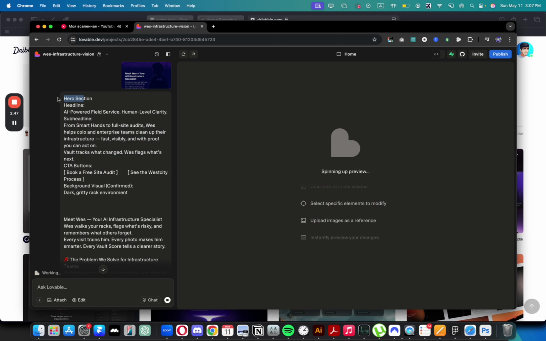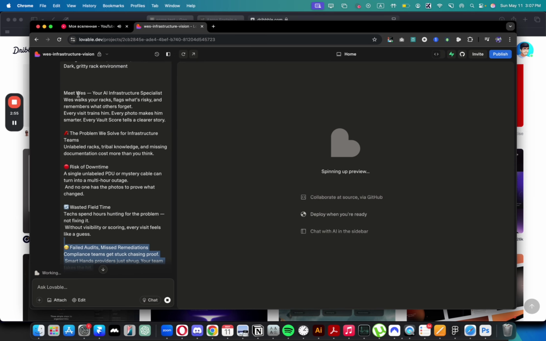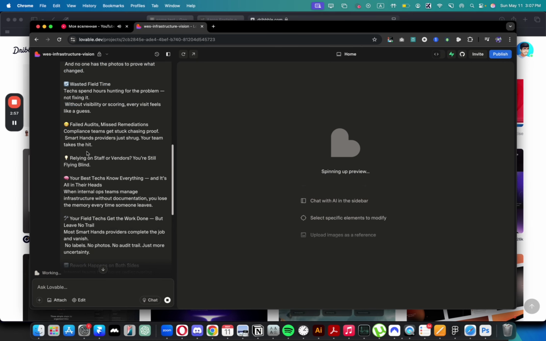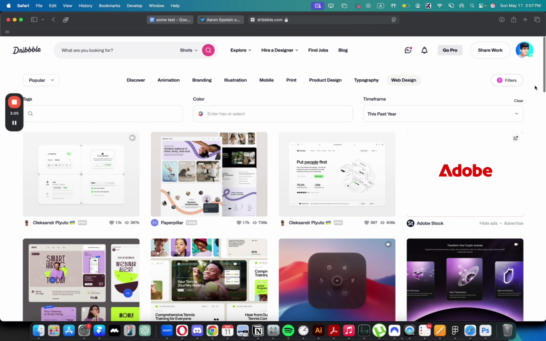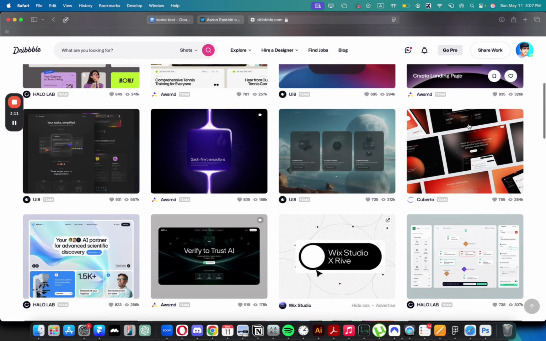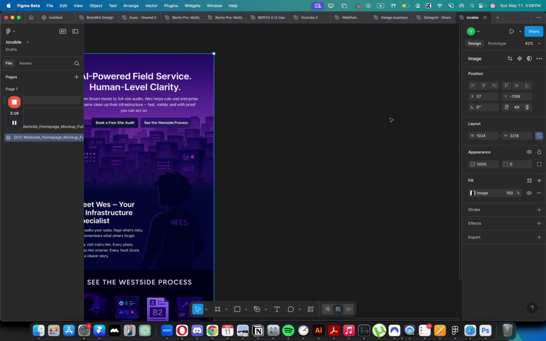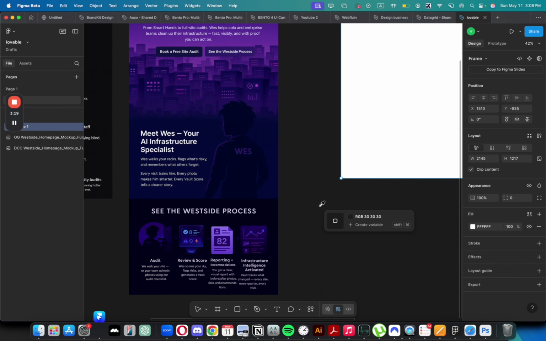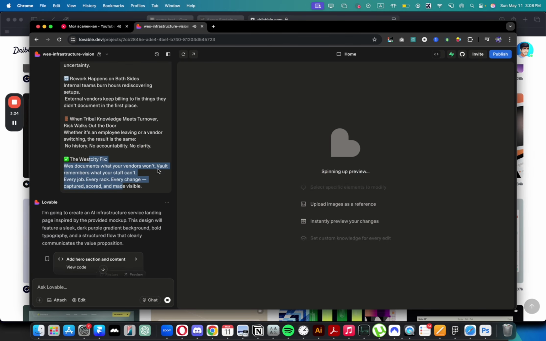Then it figured out that there's a hero section, which is the part above the fold that you have on any website. There are features, so as you can see, there are a lot of problems, and then there's one solution. I'm interested to see how it will handle this from a UX perspective, because for me to think about it, I'd probably need to spend 10 to 20 minutes searching for the solution, going to Figma and trying to find a way to input all of those solutions in a nice way. That would take me some time. So I'm really interested to see what it's going to create.